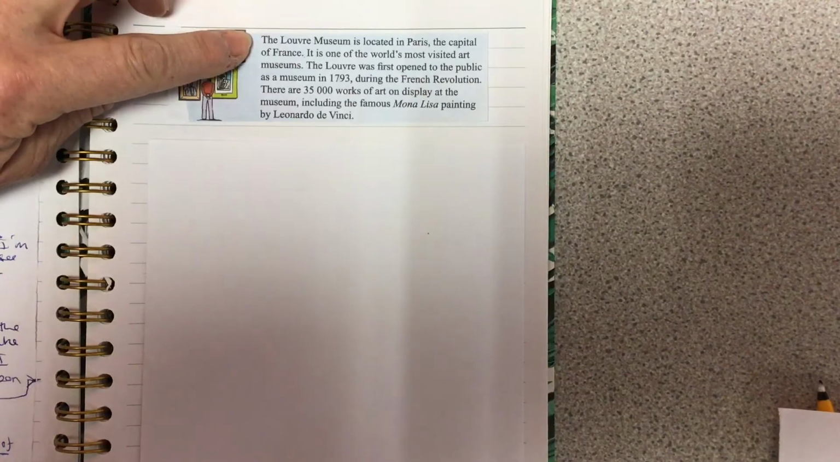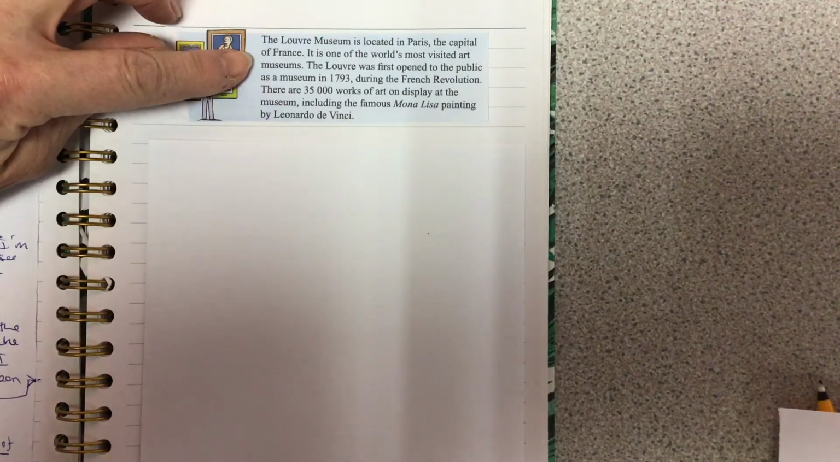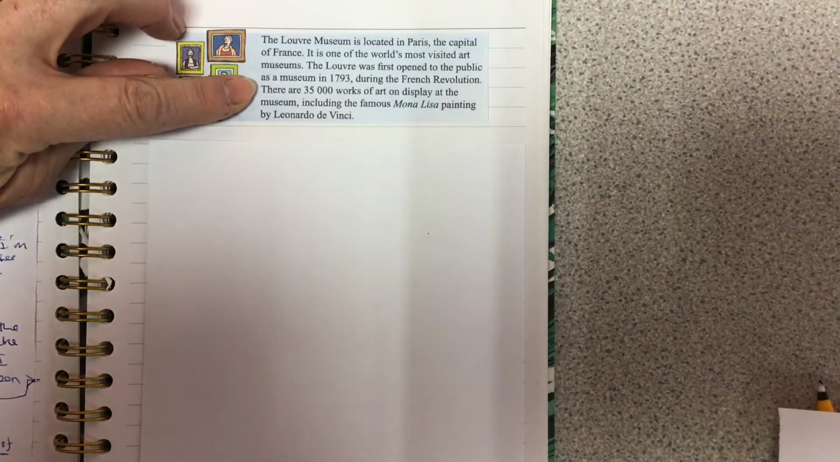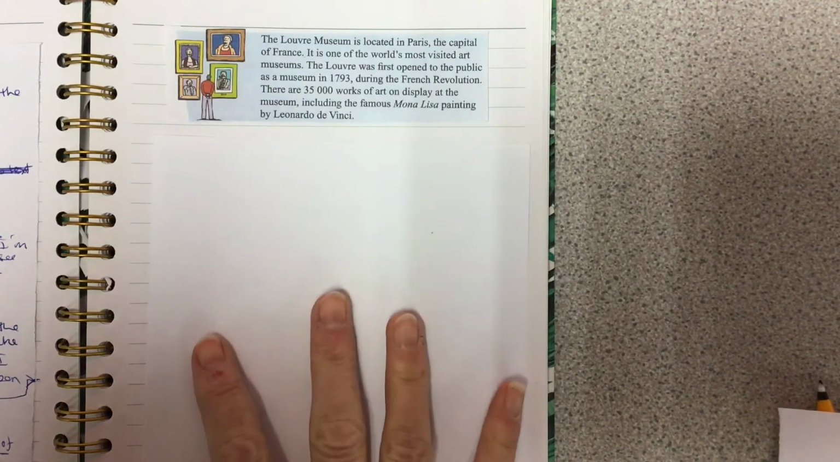The Louvre Museum is located in Paris, the capital of France. It is one of the world's most visited art museums. The Louvre was first opened to the public as a museum in 1793 during the French Revolution. There are 35,000 works of art on display at the museum, including the famous Mona Lisa painting by Leonardo da Vinci. Now, let's read the first question.